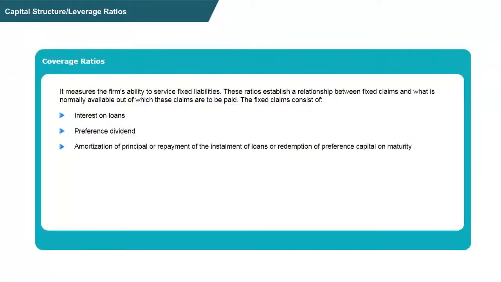Let's look at another type of ratio, that is coverage ratio. The coverage ratio measures the firm's ability to service the fixed liabilities. This ratio establishes the relationship between fixed claims and what is normally available out of which these claims are to be paid. The fixed claims comprise interest on loan, preference dividend, amortization of principal or repayment of installments of loans, or redemption of preference capital on maturity. There are a few important coverage ratios.